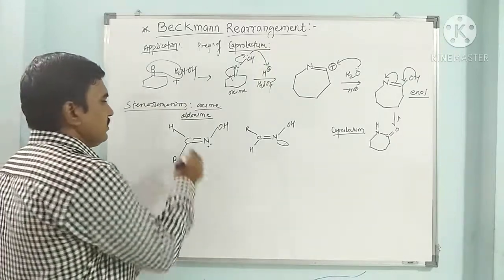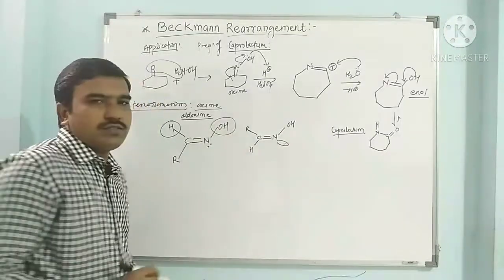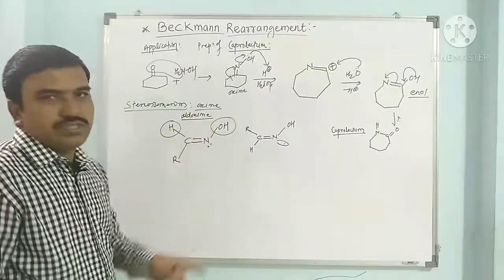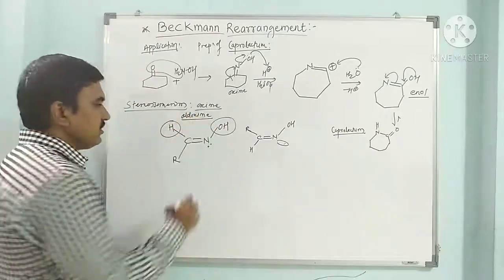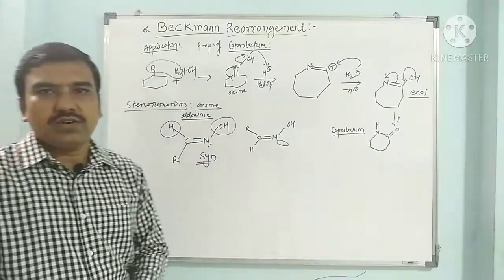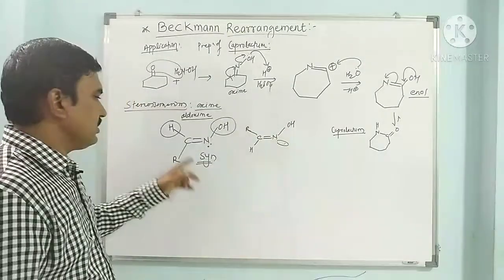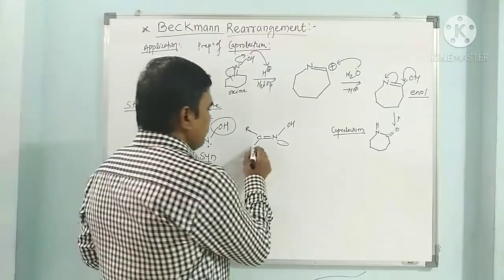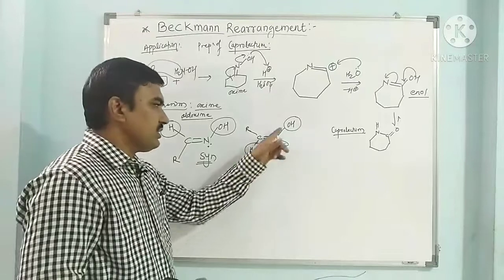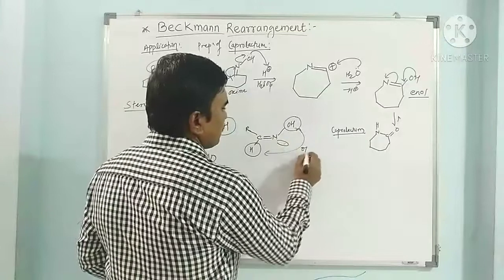When the hydrogen and the OH of an aldoxime are present on the same side, it is called syn oxime. Syn means on the same side, like cis.